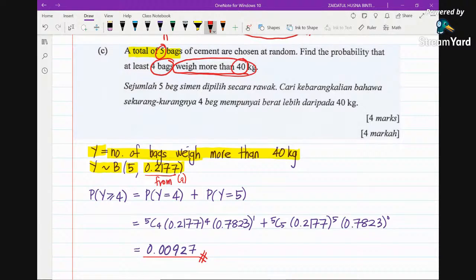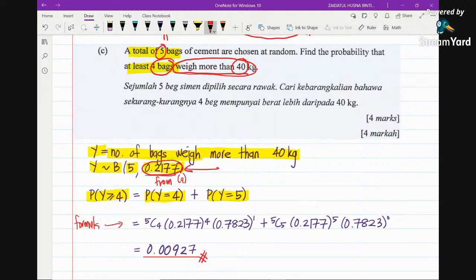Now the question says find the probability that at least 4 bags. At least 4 bags means Y greater than or equal to 4. Because we know the total number of bags is 5, Y greater than or equal to 4 means only Y equals 4 and Y equals 5. Because the probability of success here is 0.2177, you cannot find this p from the binomial table. So in this case, the only way of solving this problem is by using the formula.